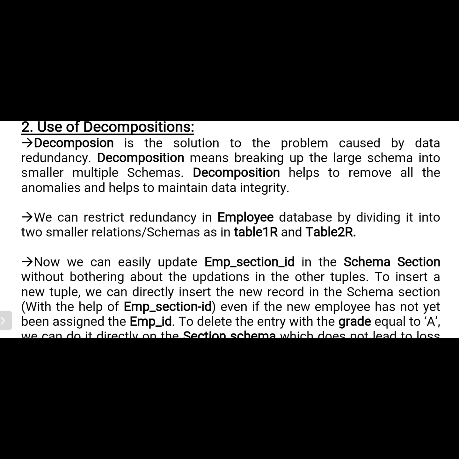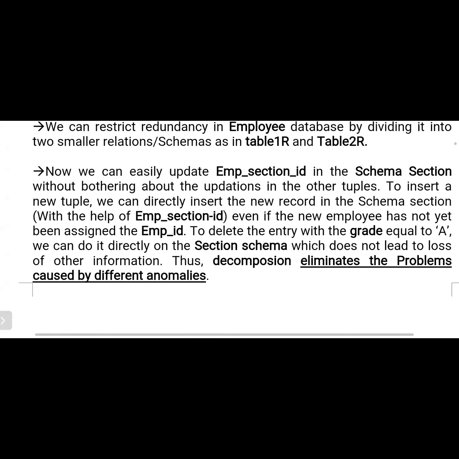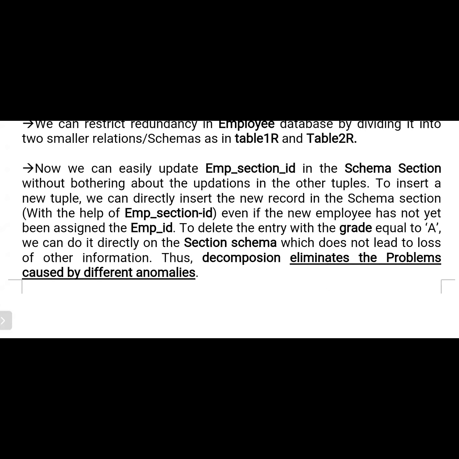Okay, we can restrict the redundancy in the employees database by dividing it into two smaller relation schemas, table 1R and table 2R. So here R means nothing but a relation. So here we try to restrict the redundancy with the help of decomposition. That means we break down one table into table 1 and table 2. Now we can easily update the employee section ID in the schema section without bothering about updates in other tuples.